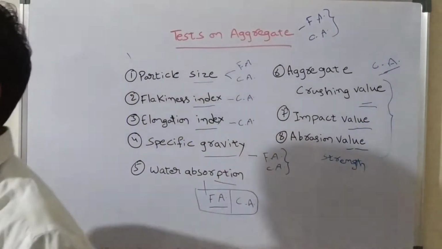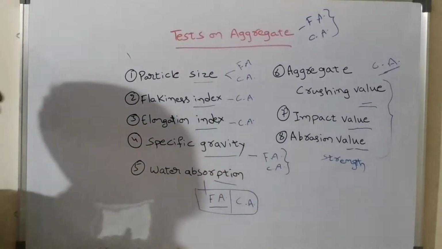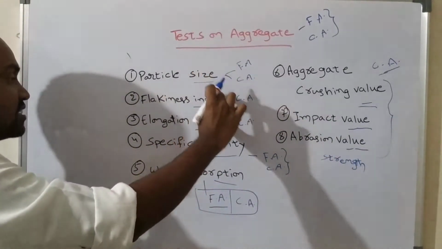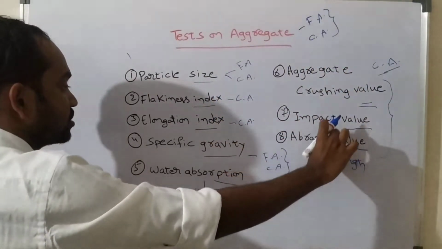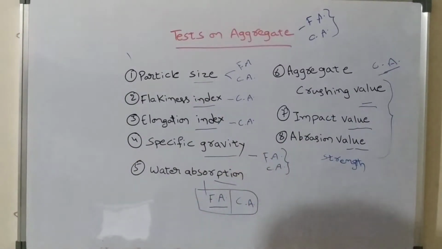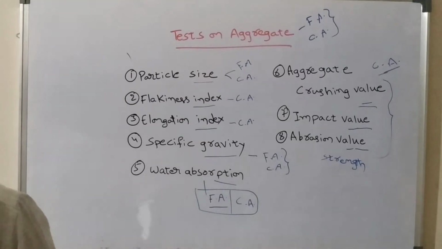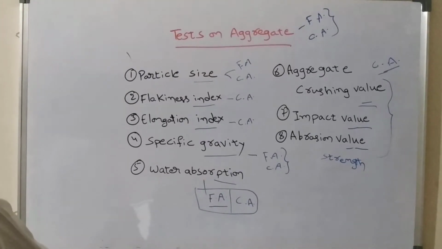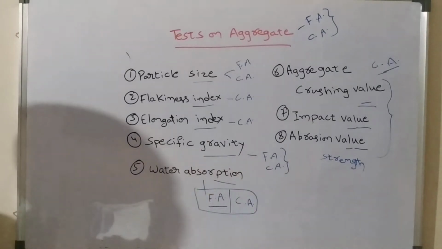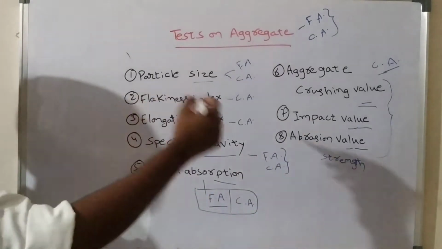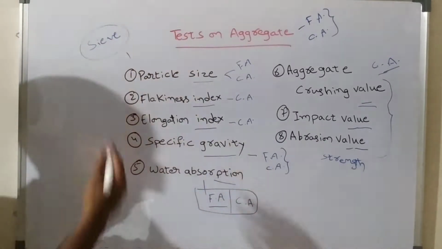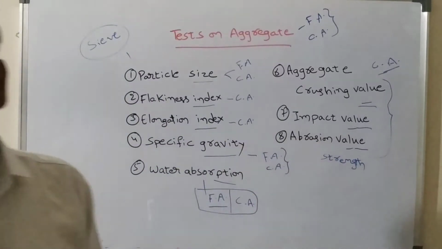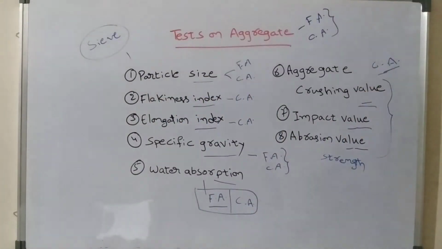So these are all the different tests we conduct on aggregate: particle size, flakiness index, elongation index, specific gravity, water absorption, crushing value test, impact value test and abrasion value test. Now we can discuss each and every test in depth. First, coming to particle size, we can conduct it to perform the sieve analysis, using a set of sieves. First we will discuss particle size.